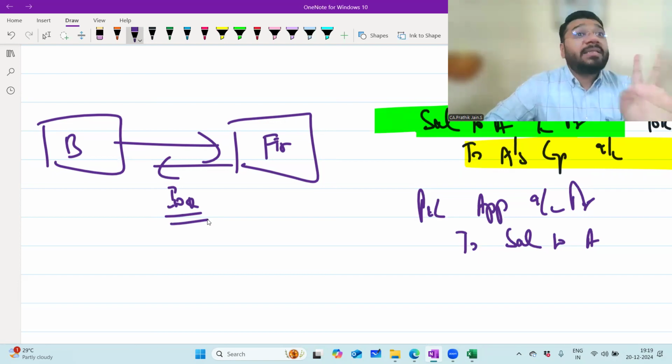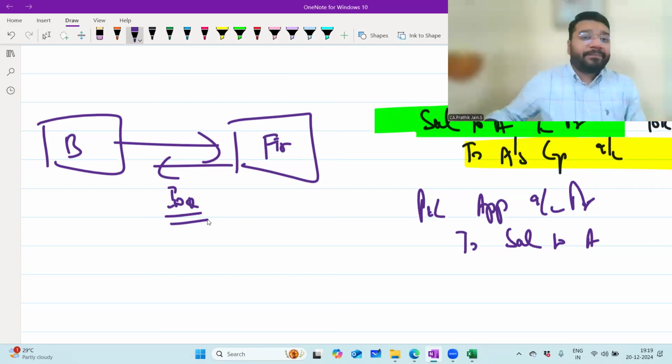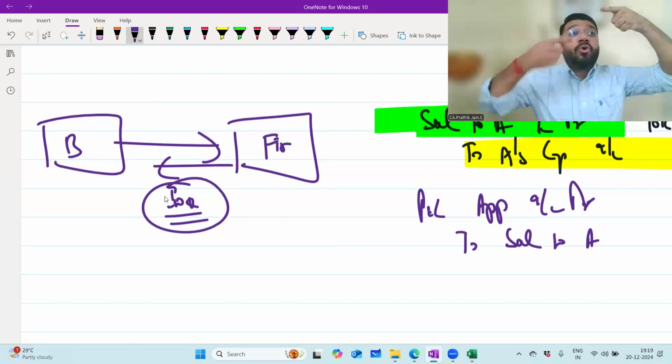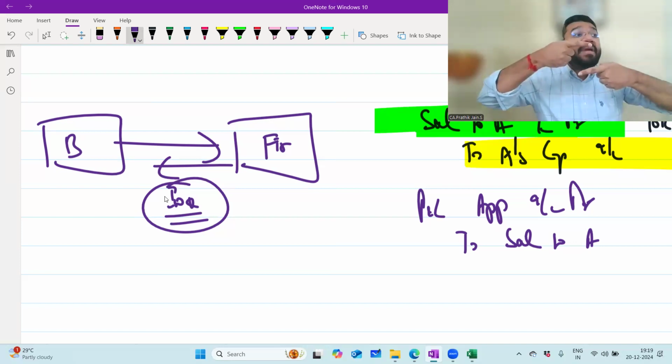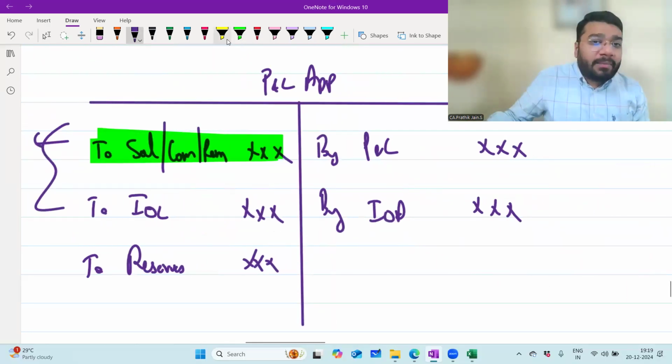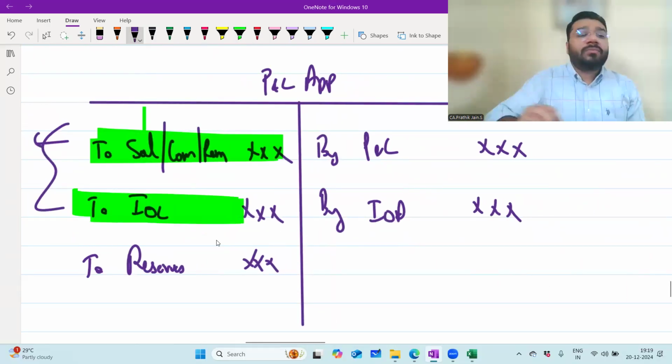Why that? I'll discuss in the next class when I do the IOC. There's a logic that I already discussed in the regular class. One more time I'll discuss it in the next class. As of now, just remember that IOC is the interest to be paid by the firm to the partner. Hence, it is an expenditure for the firm. So what is the entry for this? Interest on capital expenditure account debit to B's capital account, the partner's capital account. Since interest is a nominal account, you have to transfer this to the appropriation account. So what is the entry? P&L appropriation account debit to interest on capital. That is how interest on capital comes into your P&L appropriation account.